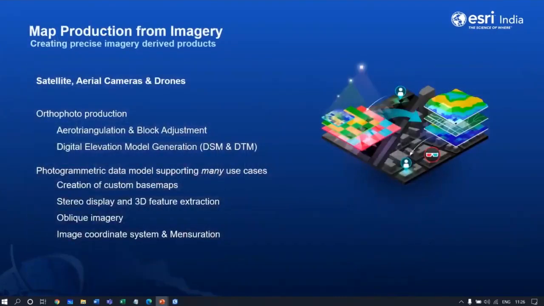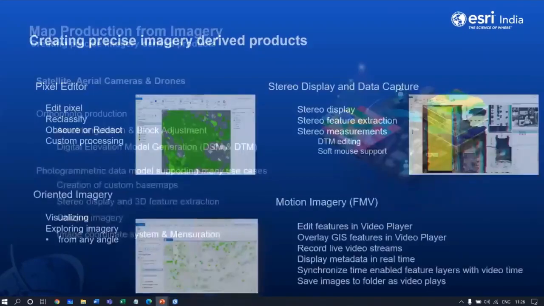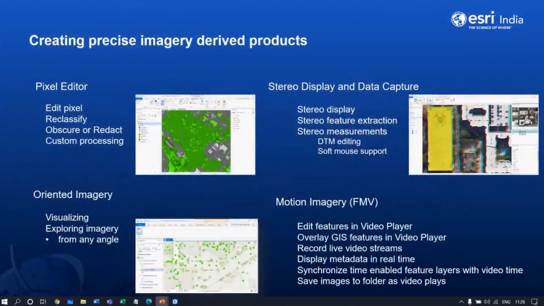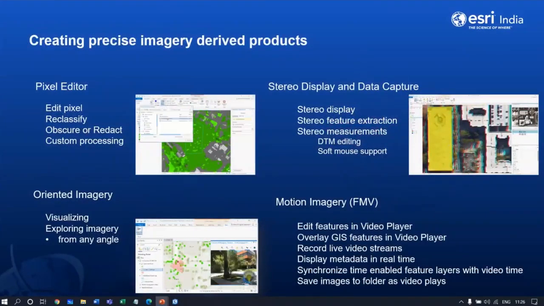And map production from imagery. When it comes, ArcGIS Pro supports satellite or aerial cameras and drones for this map production. It supports auto production and photogrammetric techniques, including stereo display, image space, and oblique imagery as well. So here I have just picked up a couple of key aspects which may be of interest to the people who have been already working with imagery.